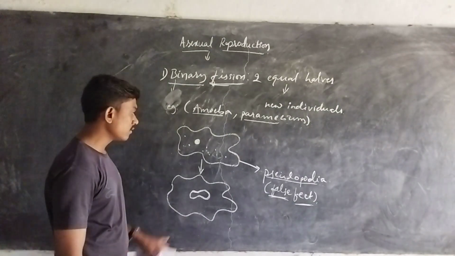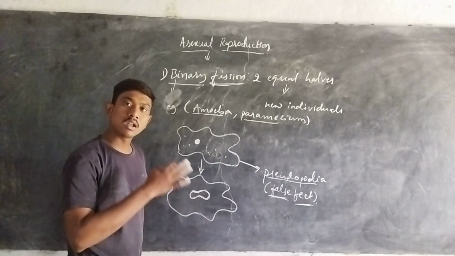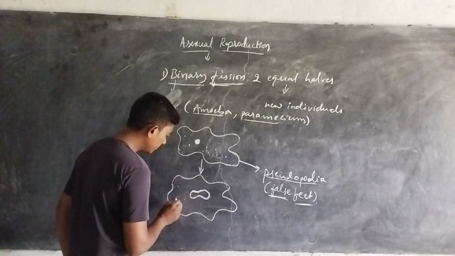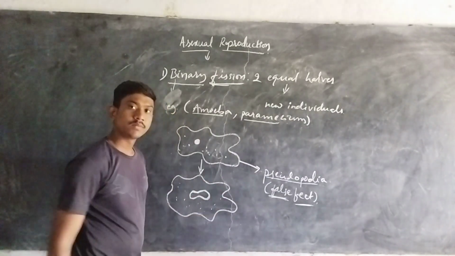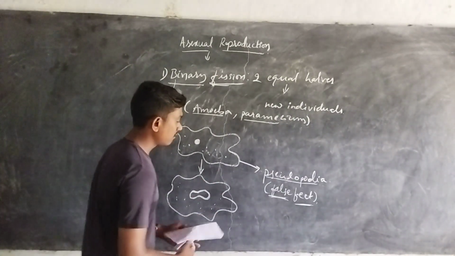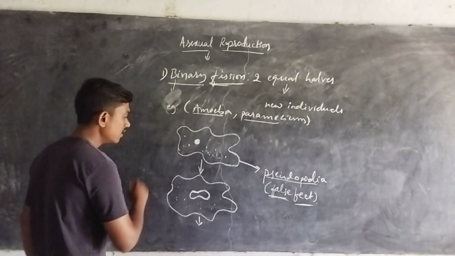While the nucleus is dividing, the other cell organelles also divide and are separated. What happens later on?